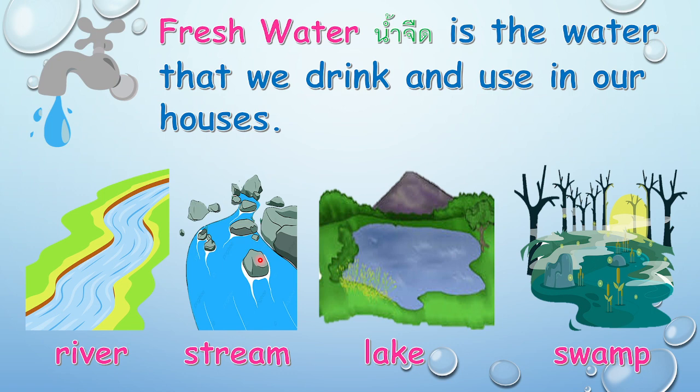Next is swamp. Swamps are what? Wetland, usually with many plants, many trees, right? But usually swamps are dirty, right? They are usually dirty. All right.